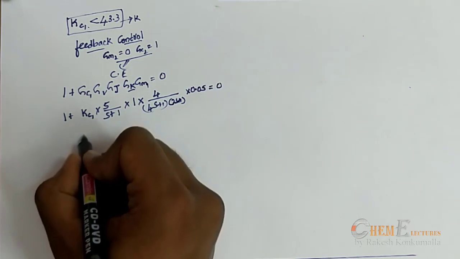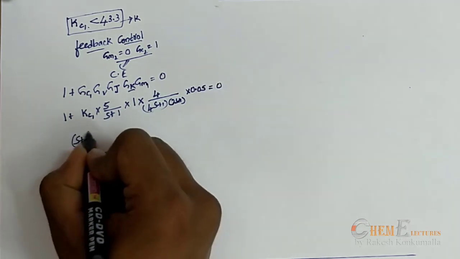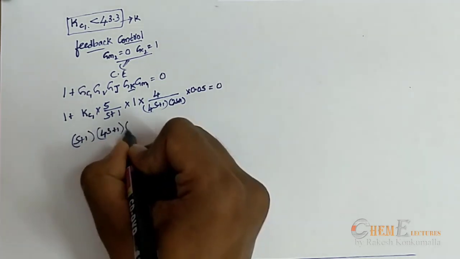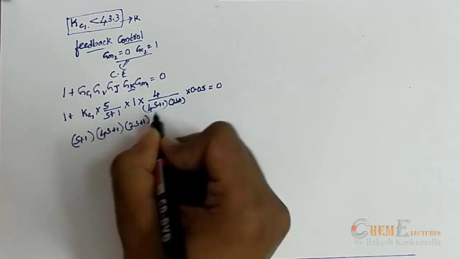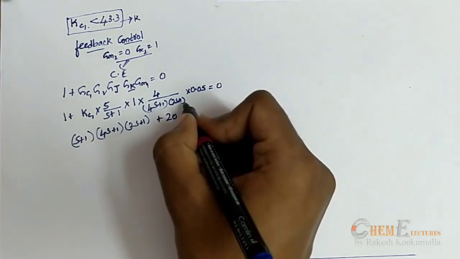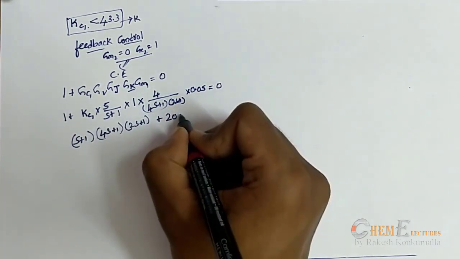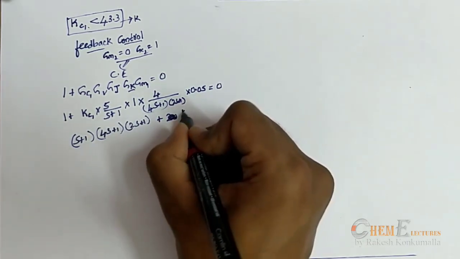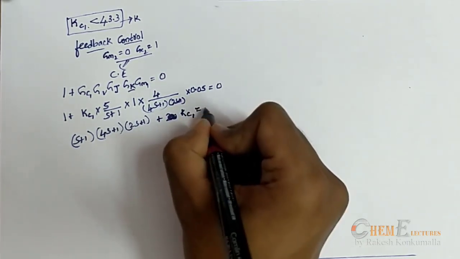Now simplifying this equation, it will be (s plus 1)(4s plus 1)(2s plus 1) plus 5 for the 20 into 0.05, which will be 1, Kc1 is equal to 0.